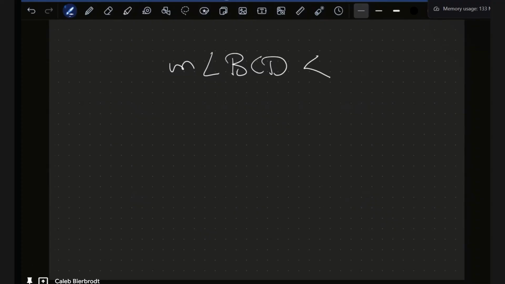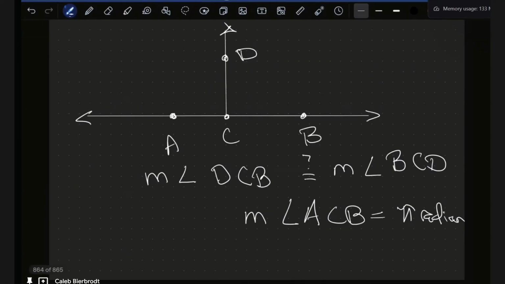The measure of angle BCD is less than, which is terrible to use that symbol with geometry, but it's the only one that we have, the measure of angle ACB.